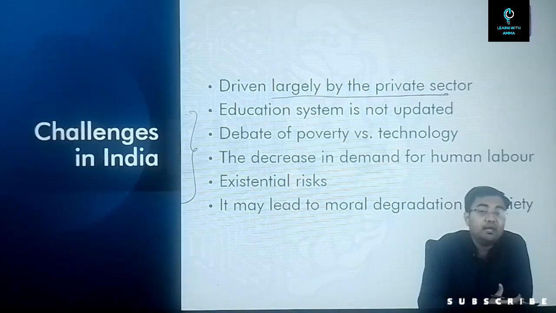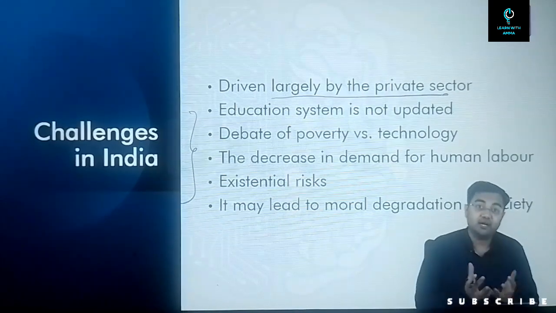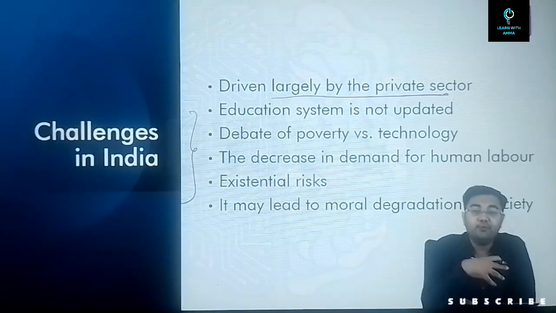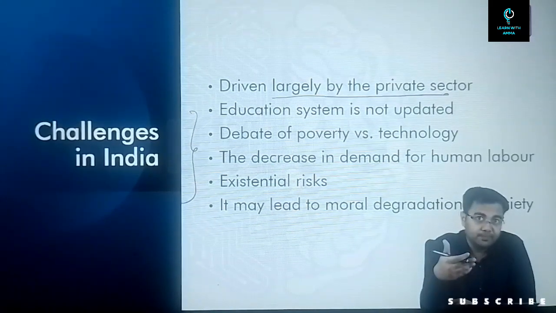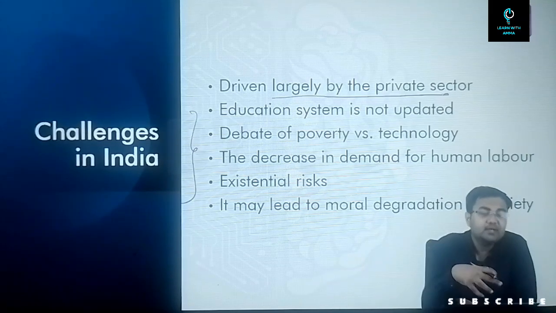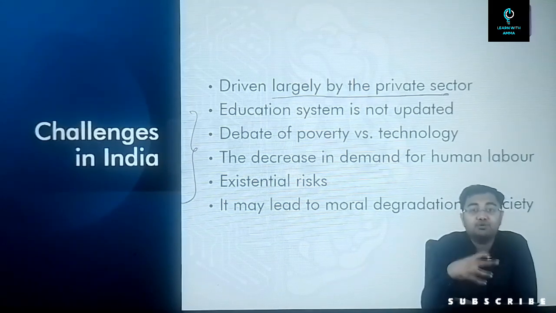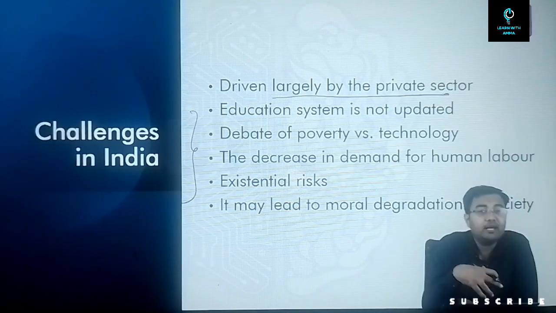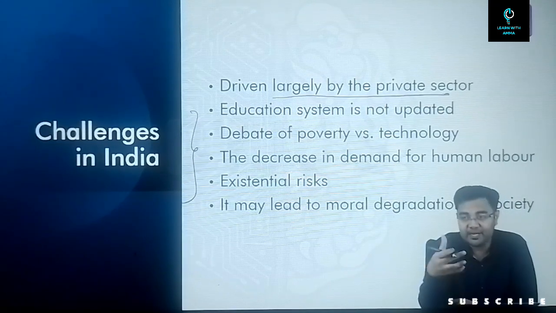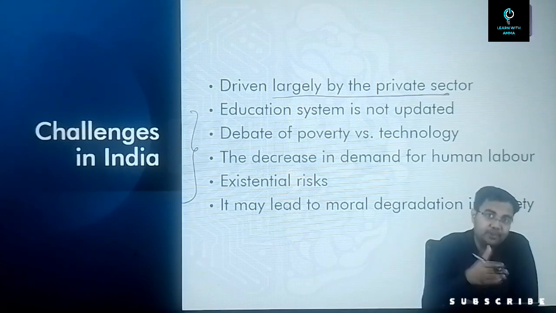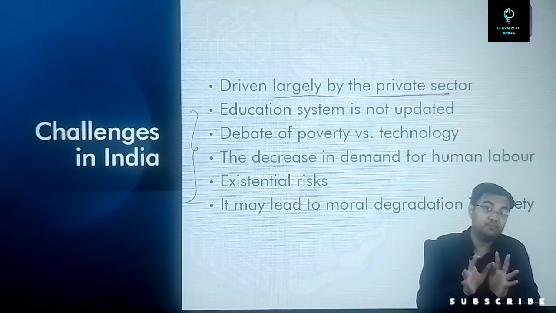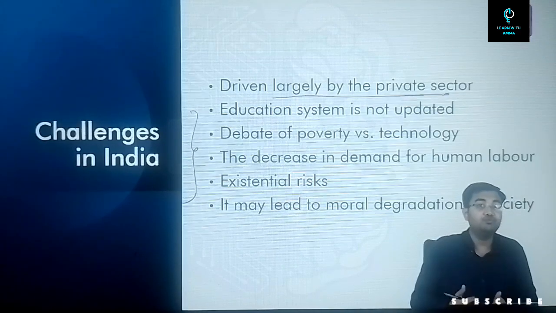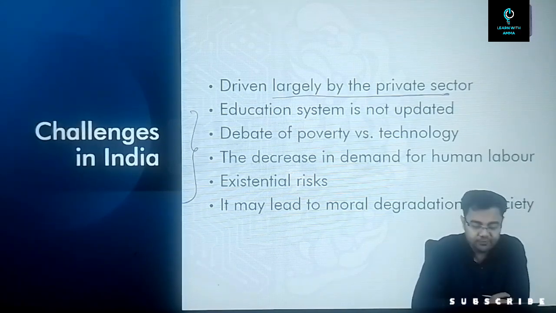We have not seen a lot of initiatives, although there is a Niti Aayog report that was published in 2019 on how exactly we need to go in future when it comes to artificial intelligence. But as of now, we don't see much government intervention in artificial intelligence, and not a lot of development has been happening from that segment. That is one of the biggest problems, because unless there is a huge backup provided by the government, it becomes very difficult for the country to move forward and prosper in the field of artificial intelligence.